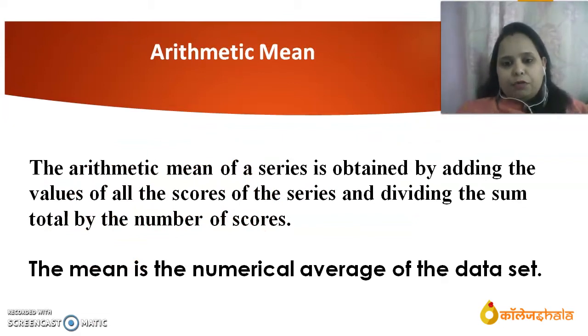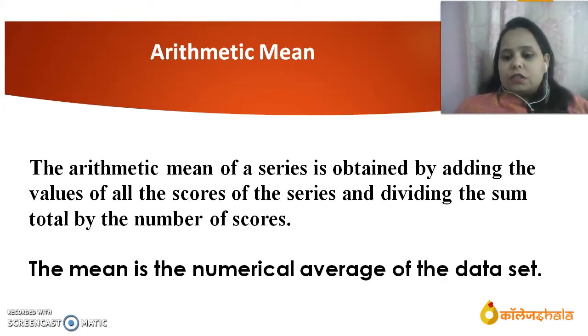The arithmetic mean of a series is obtained by adding the value of all the scores of the series. Whatever values are given in the series, first of all we will have to add all the values and divide the sum total by the number of scores. How many items are there in the series? Just divide with that. Then we will get the arithmetic mean. The mean is the numerical average of the data set.